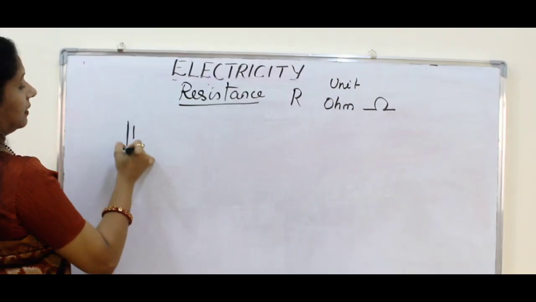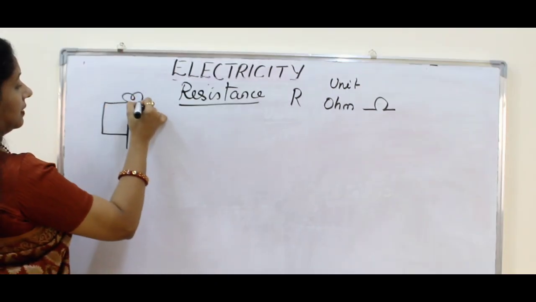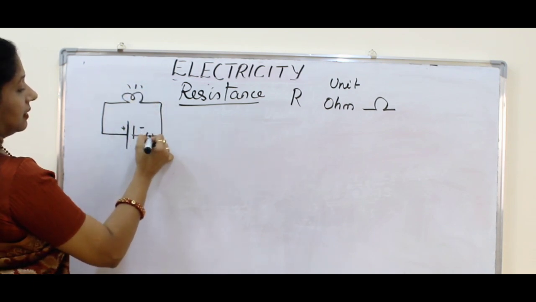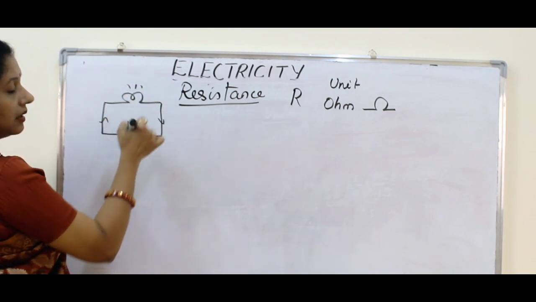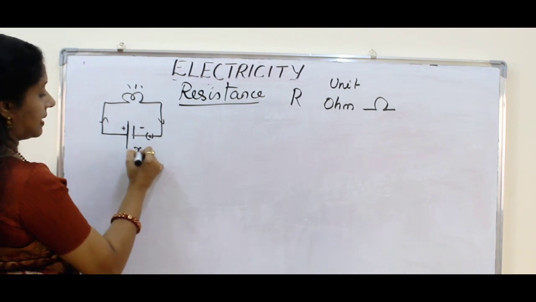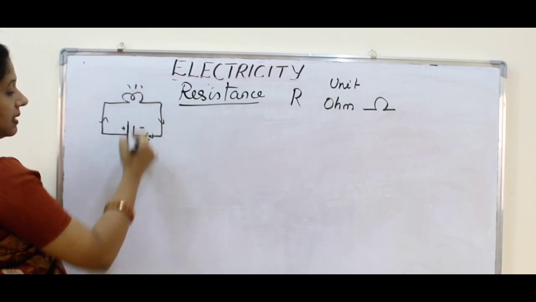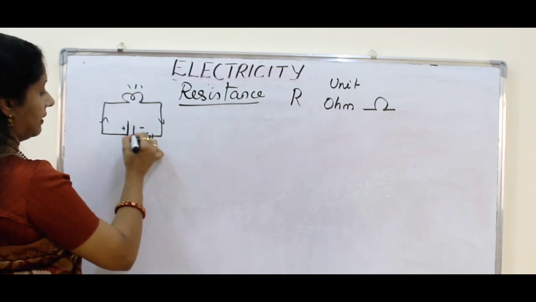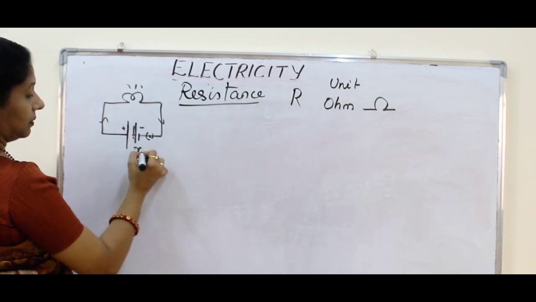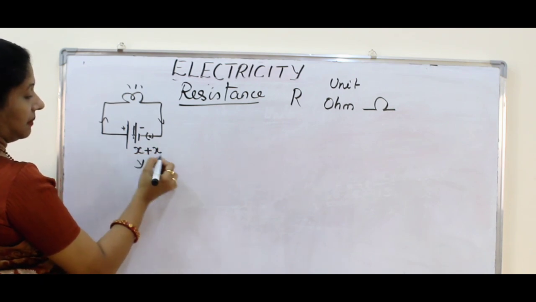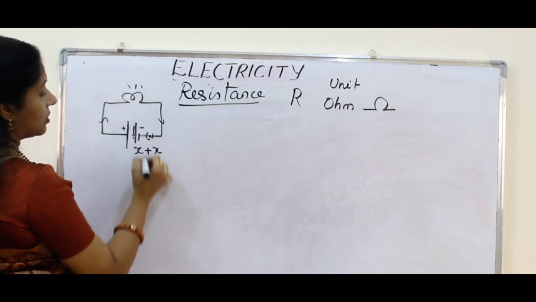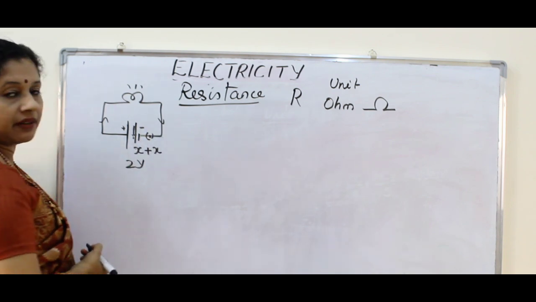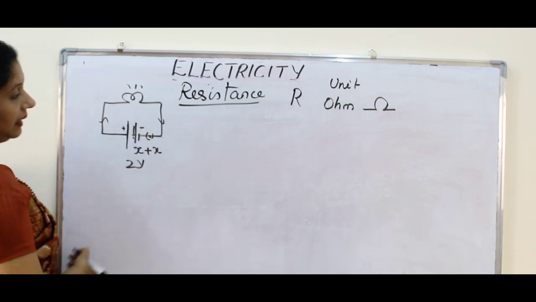Suppose we have a circuit, and it has a particular potential difference X. So there is a current Y. Now if I increase the potential difference to 2X, then the current will also become 2Y. If I again increase the potential difference, the current will also increase.